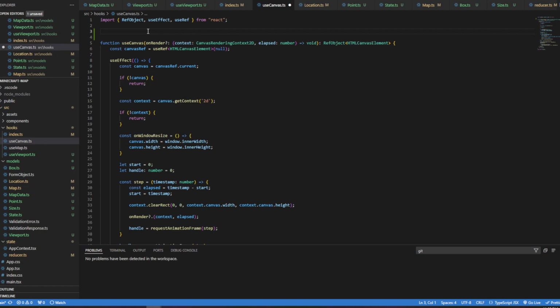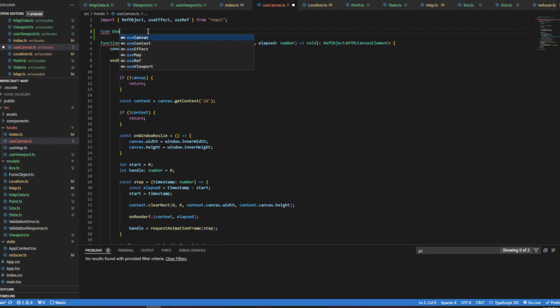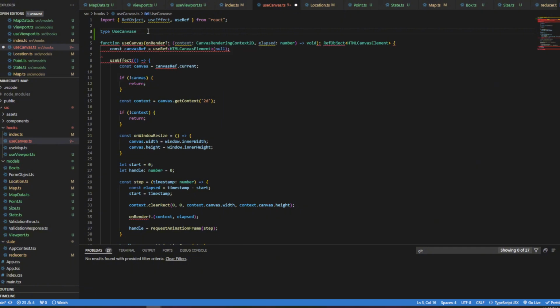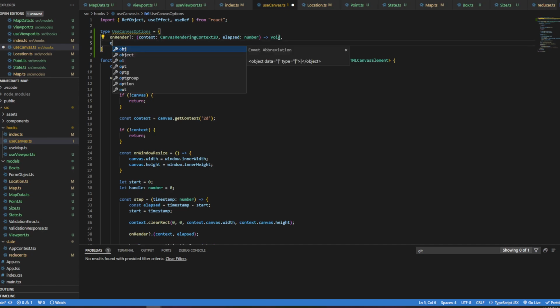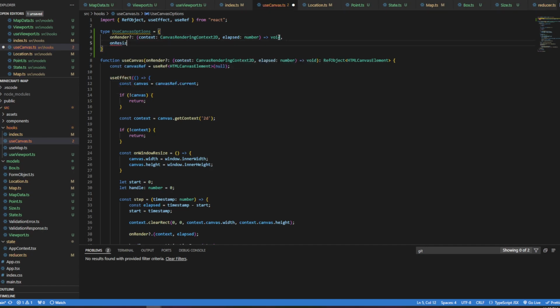It's more of an options. And so I'm going to say type UseCanvasOptions. And this is going to have our onRender here. But I'm also going to have an onResize that I'm going to pass in just a width and a height.